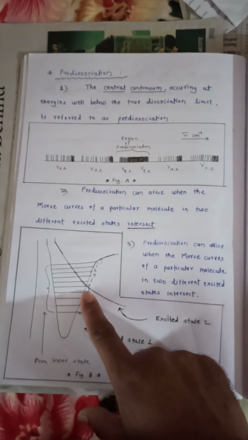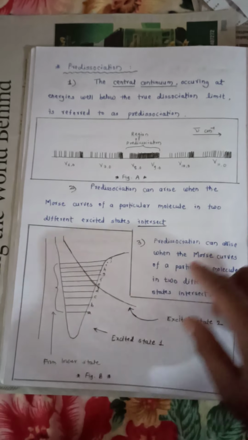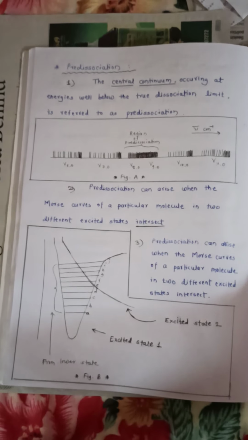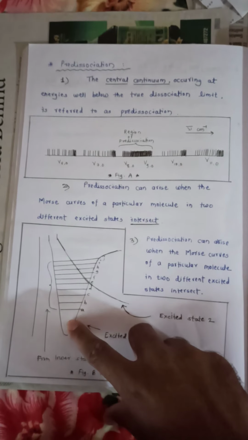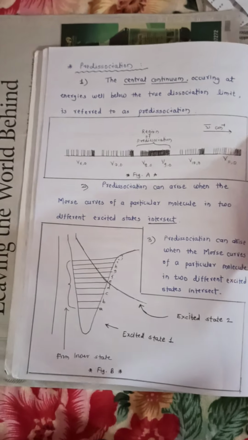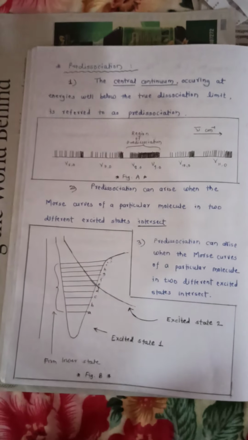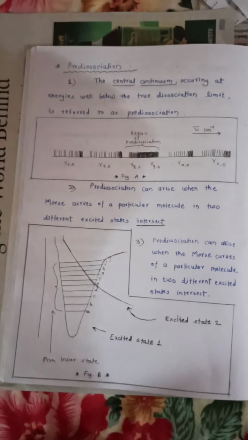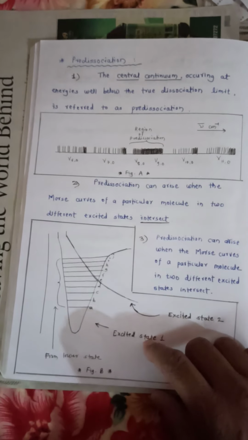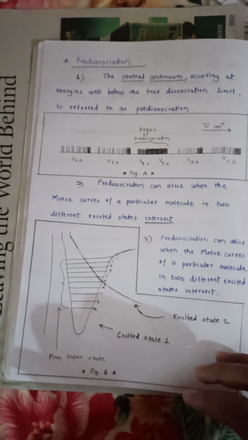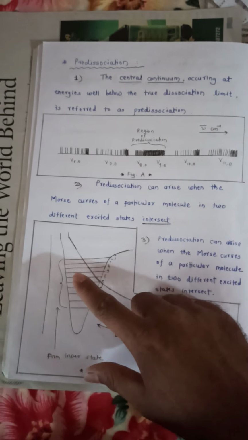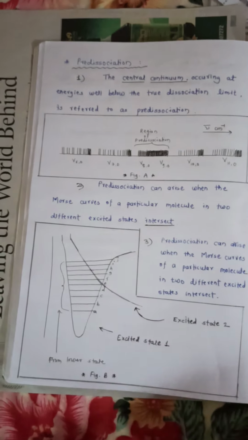So in this case pre-dissociation can occur. Now excited state 1 is stable since it has a minimum in the curve. This is the minimum. The second excited state is continuous, it is not stable. Now some of the vibrational levels are also shown. Let us suppose a transition takes place from some lower state into the vibrational levels shown in the bracket.